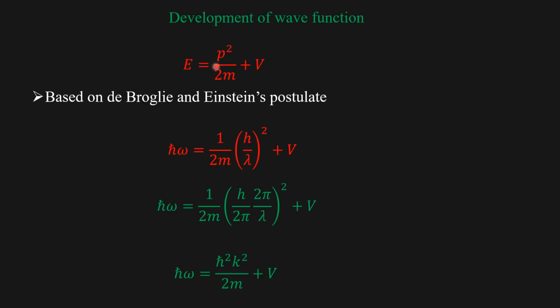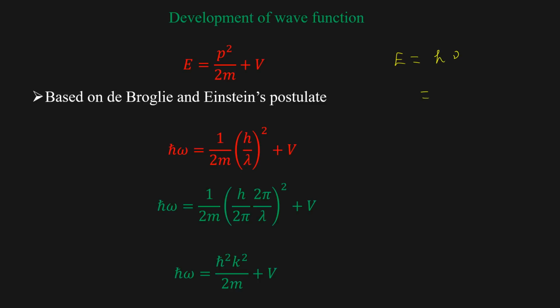So we have seen E is equal to p squared over 2m plus V, that is kinetic energy plus potential energy. Based on de Broglie and Einstein postulate, we will rewrite this. Before rewriting, we know what is Einstein postulate. E is equal to, according to Einstein postulate, h nu.